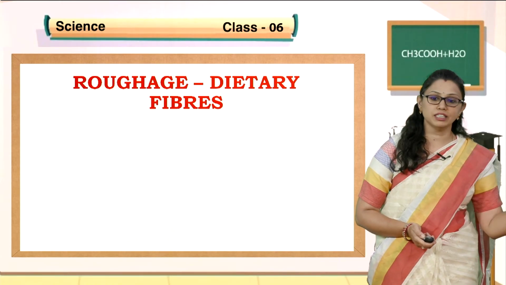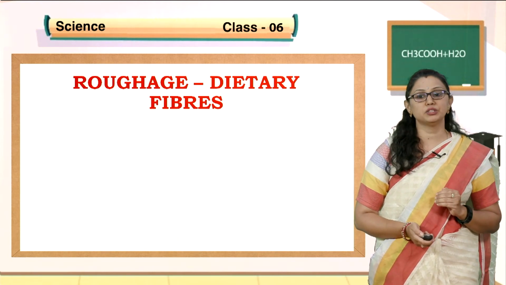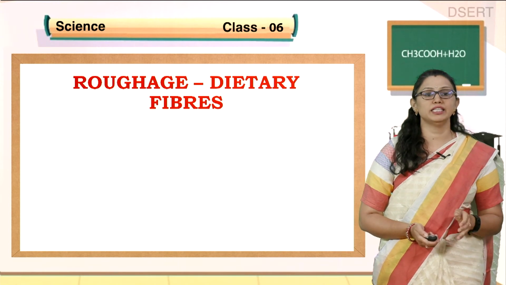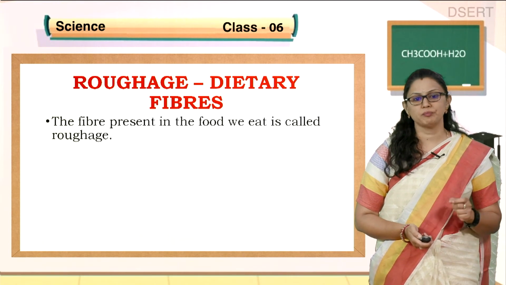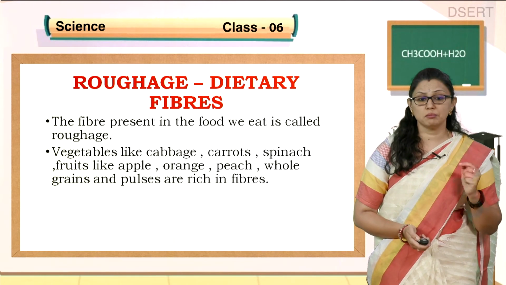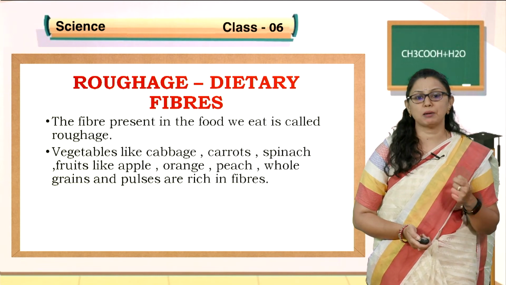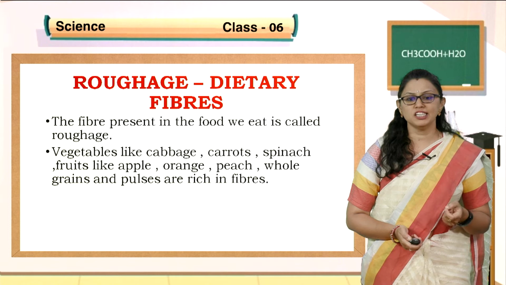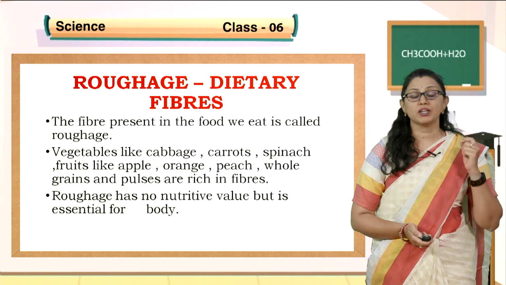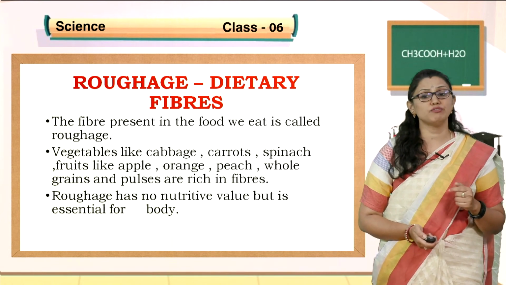Next, from the previous class, the other additional nutrients required by our body, that is roughage, also called dietary fibers. The fibers present in the food we eat are called roughages. Vegetables like cabbage, carrots, spinach, fruits like apple, orange, peach, whole grains and pulses are rich in fibers. And roughages have no nutrient value, but they are essential for our body.